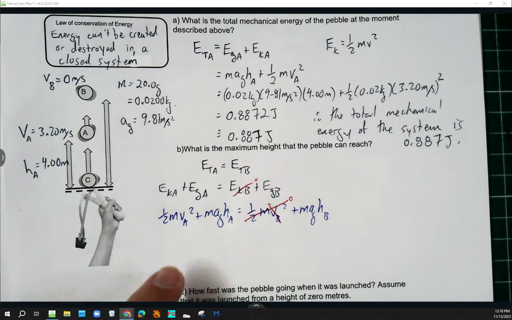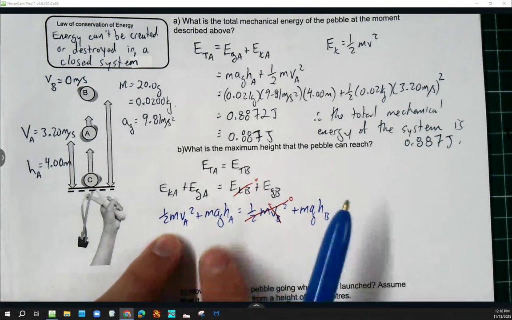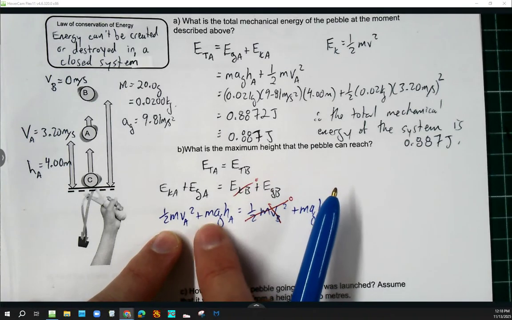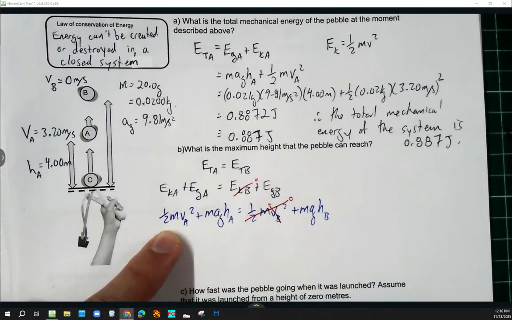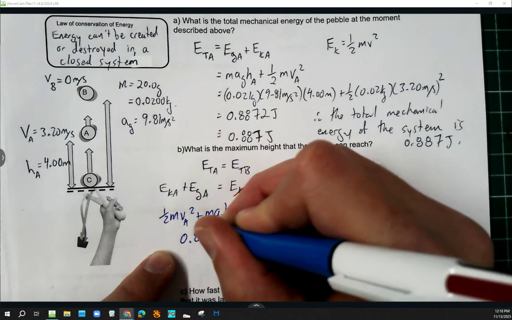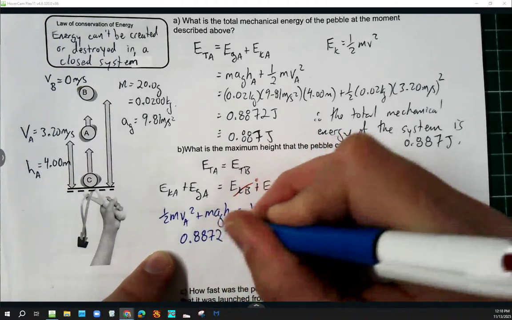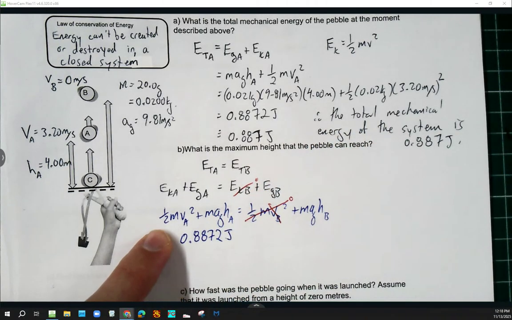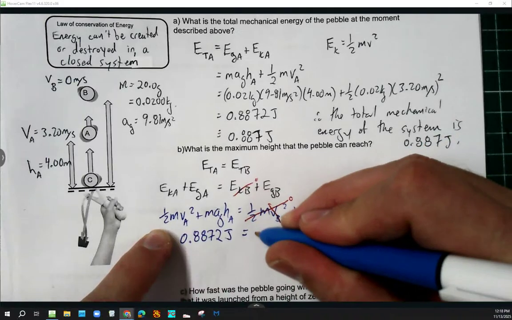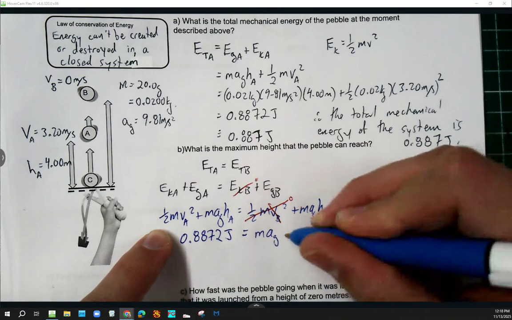Now, as it turns out this time, haven't I already figured out EKA plus EGA? And that's what I did in part A, right? So I feel like I'm not going to do that again. I'm just going to write it out. 0.8872 joules. That's what 1/2 mVA squared plus mass times acceleration due to gravity times height A is. I already did that math. I'm not going to do that again. But I know that that's equal to mass times acceleration due to gravity times height B.